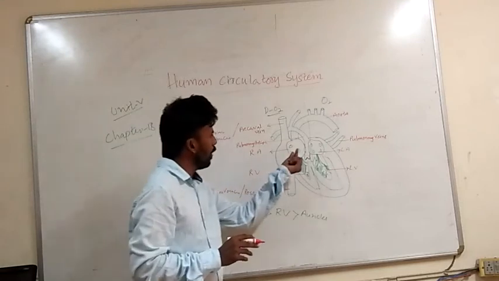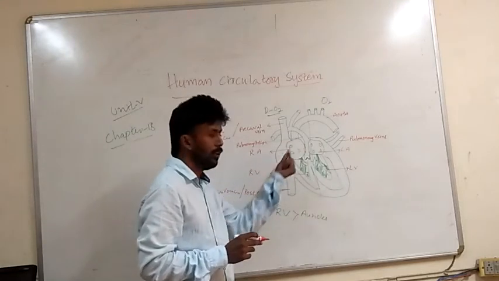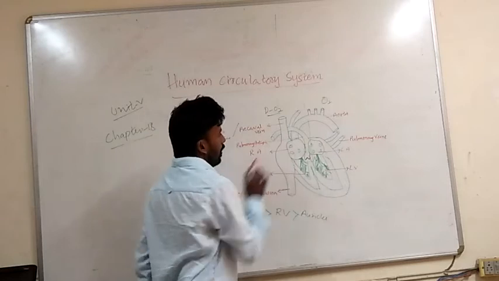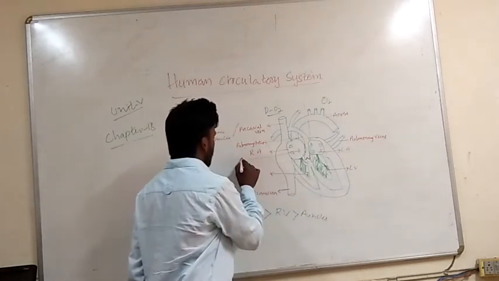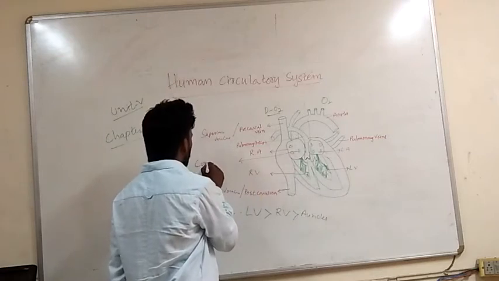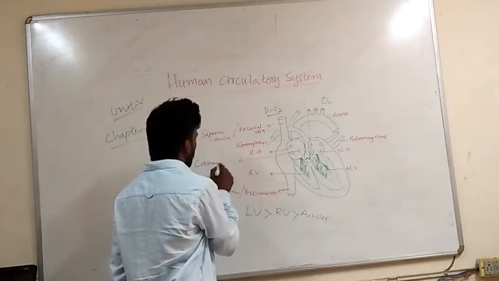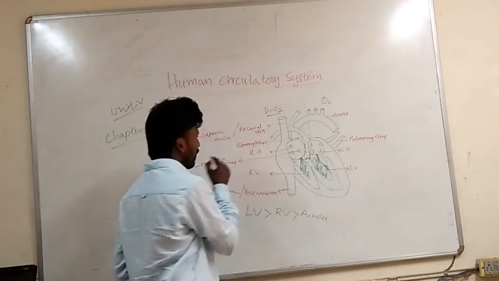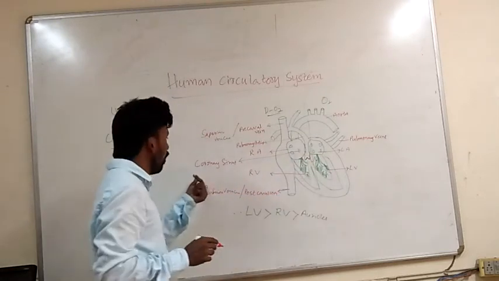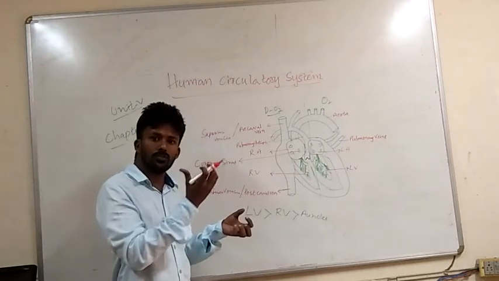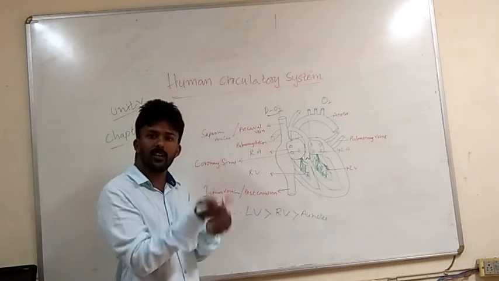Nice. And one more blood vessel which brings deoxygenated blood to the right atrium is the coronary sinus. This is one of the most important blood vessels. It brings the blood of the wall of the heart. The wall of the heart also uses oxygen and releases carbon dioxide.